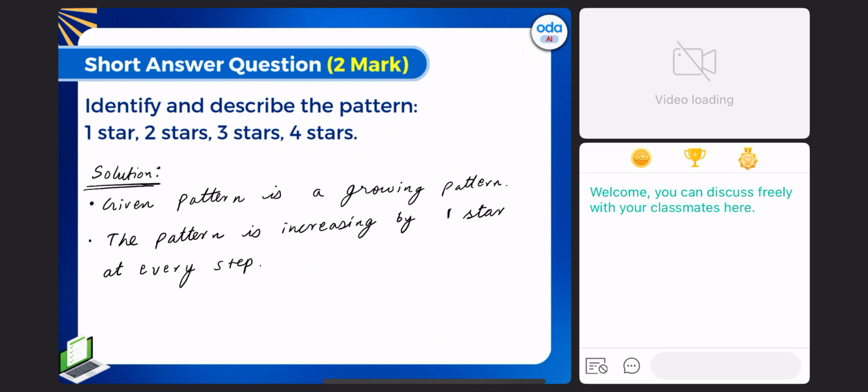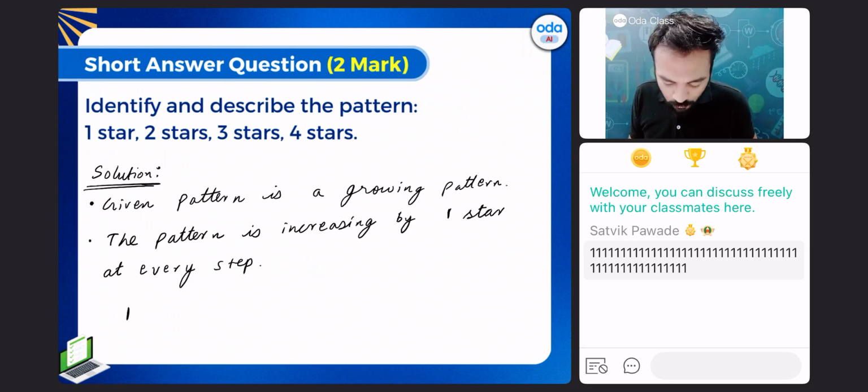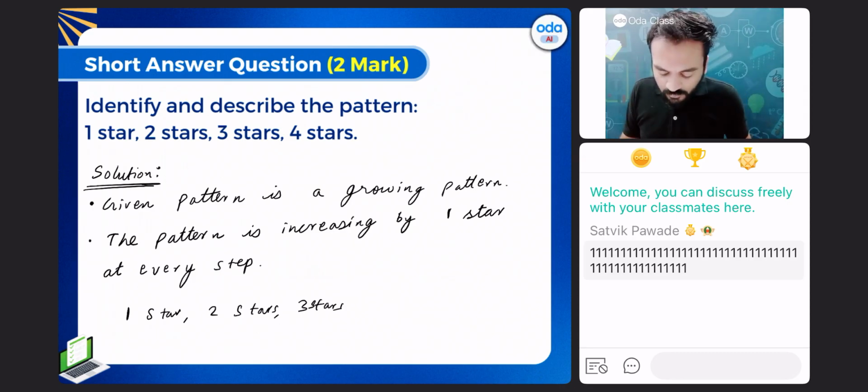Right, we have described the pattern. Now the next step is to draw a few next stars as well. One star, then two stars, three stars, four stars.